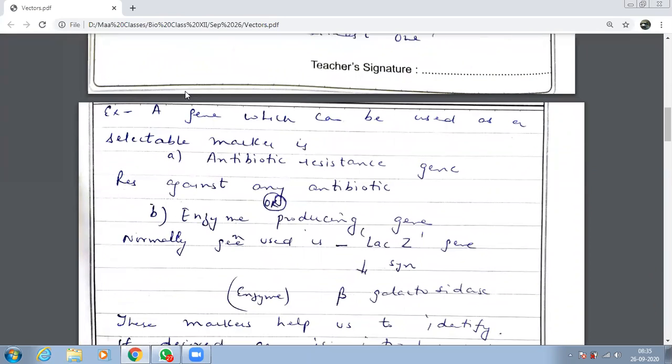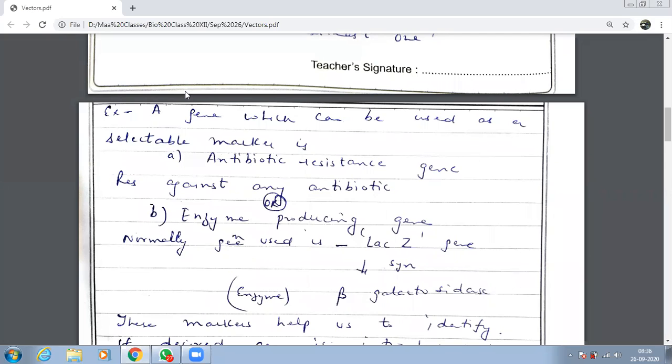What will the selectable marker do, beta? What did we do? We took a desired gene, children, and we inserted it into a host with the help of what? We took a desired gene and we are inserting it into the host cell with the help of a vector. Now the vector has started replicating. That means your gene has also started replicating.